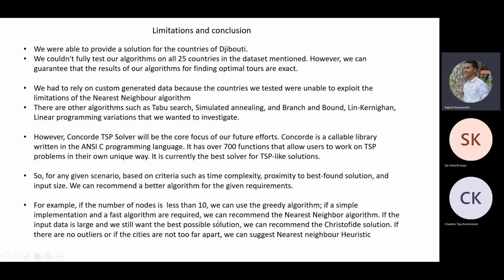As for the conclusion, for any given scenario, based on the time complexity, the proximity to the best solution, and the input size, from this project we can recommend a better algorithm for the given requirements. For example, if the number of nodes is less than 10, then obviously go for the greedy algorithm. If you need a simple implementation and a fast algorithm, then go with nearest neighbor. If the input data is large and you still want the best possible solution, then go for the Christofides solution. And if there are no outliers, then again you can go for the nearest neighbor heuristic.